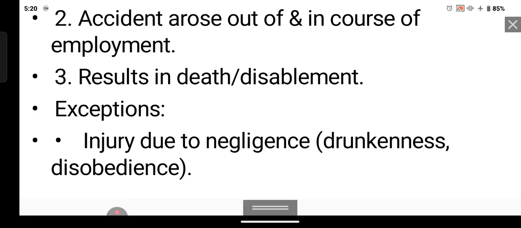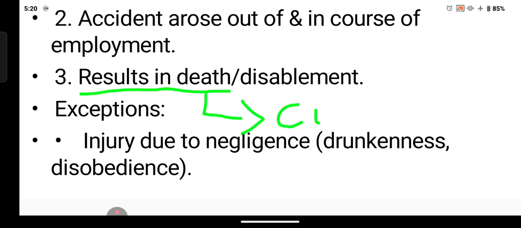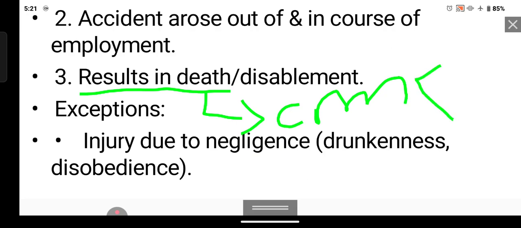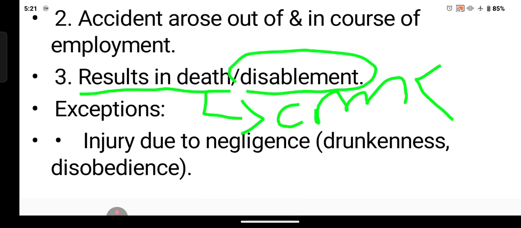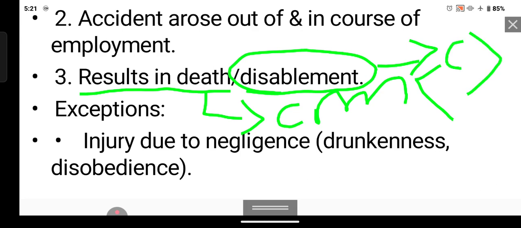Let me tell you one thing. If the person dies, the compensation will be less. If the person becomes disabled, the compensation will be more compared to the person who passed away.